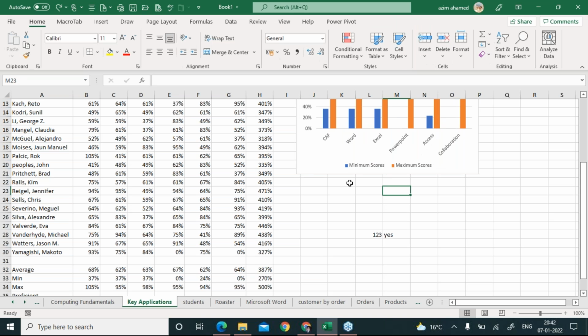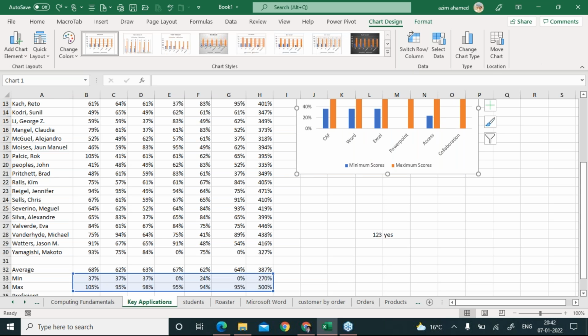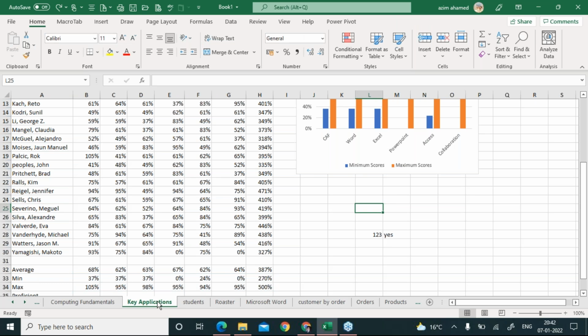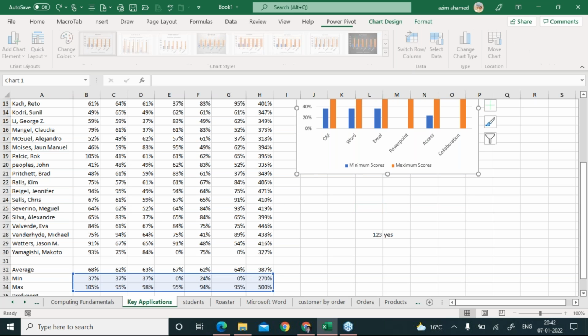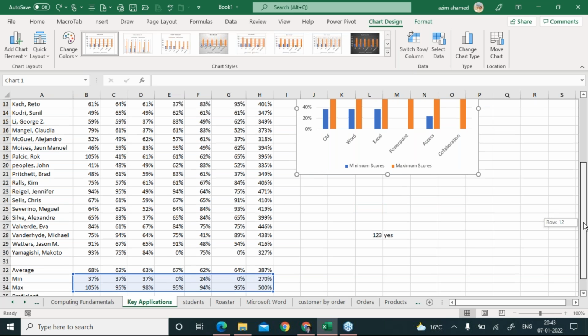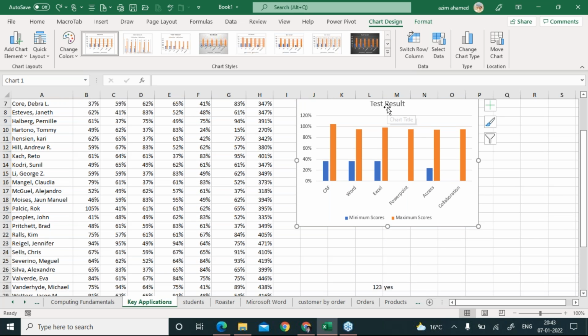Okay, I'm just pressing Control Z. So this is something which has already been created by Microsoft. I am on this key application sheet and that is my chart, and the chart name is clearly mentioned as test result. In this we have to add one more column, correct? One more range we have to add, we have to upgrade this chart, correct? So how are you going to do this one?